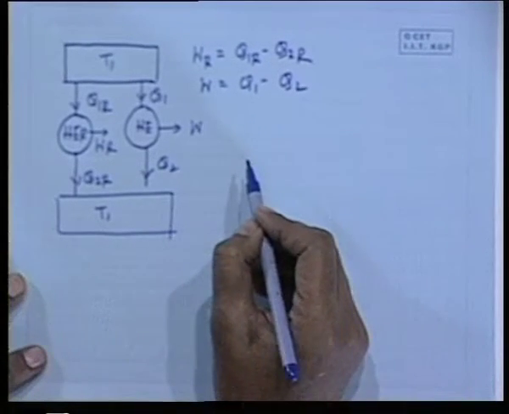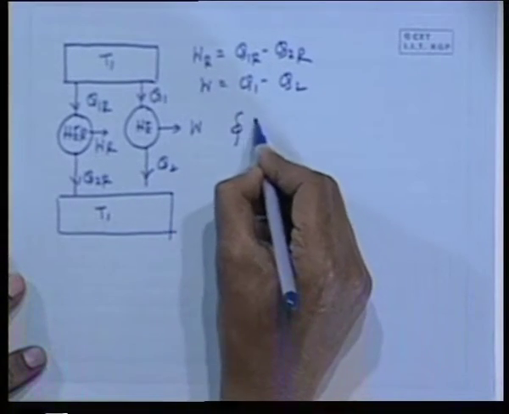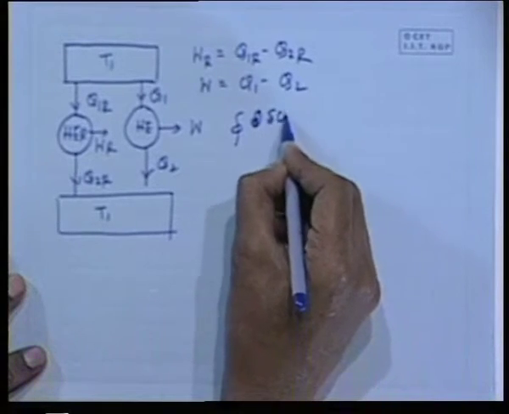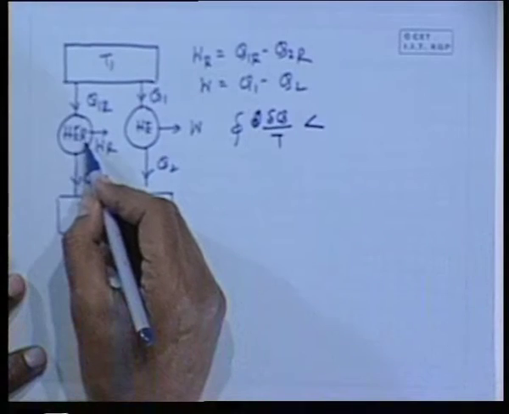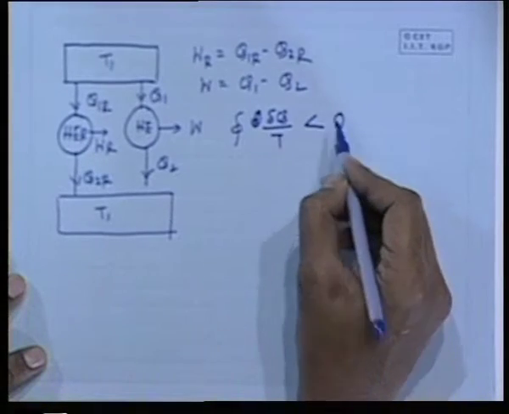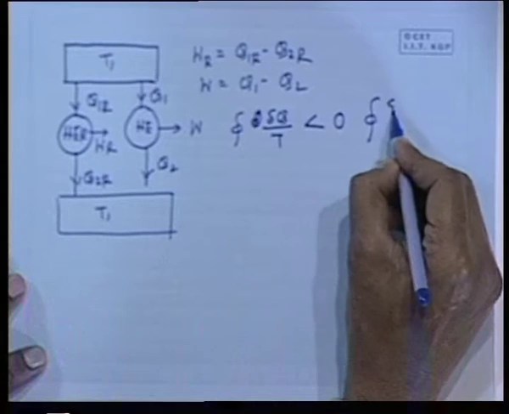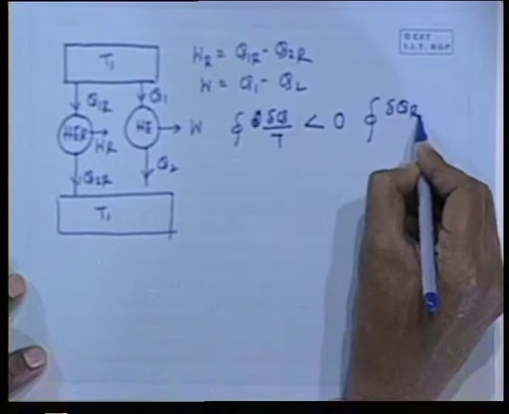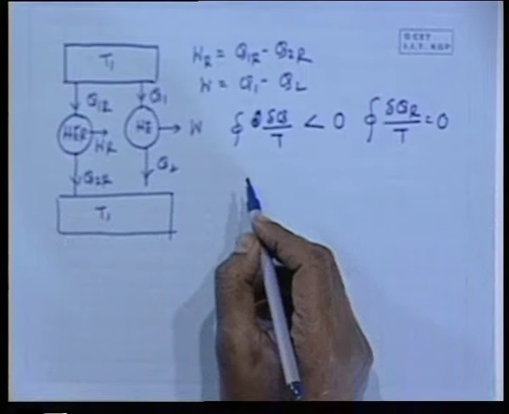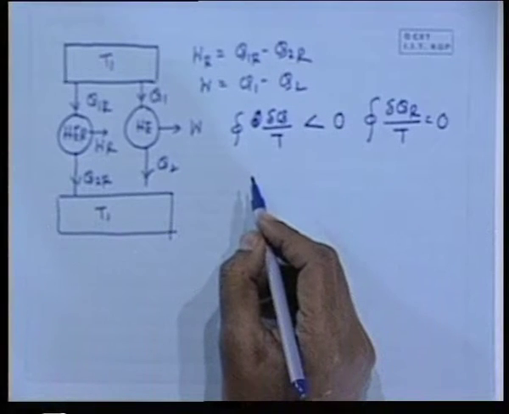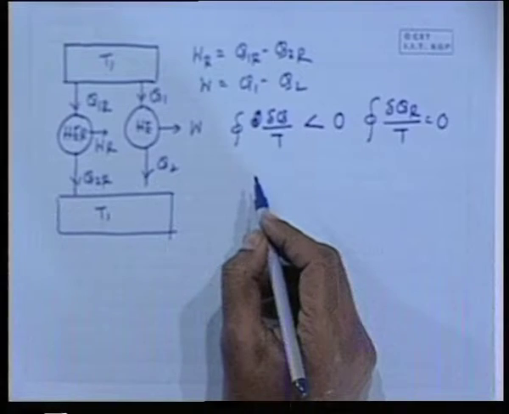So, how can I prove here? The cyclic integral of del Q by T for this irreversible cycle is less than its counterpart. That means less than 0, because it has already been proved that the cyclic integral of del Q R by T is 0. So, what philosophy or what statement of the second law will I utilize here? Please tell.